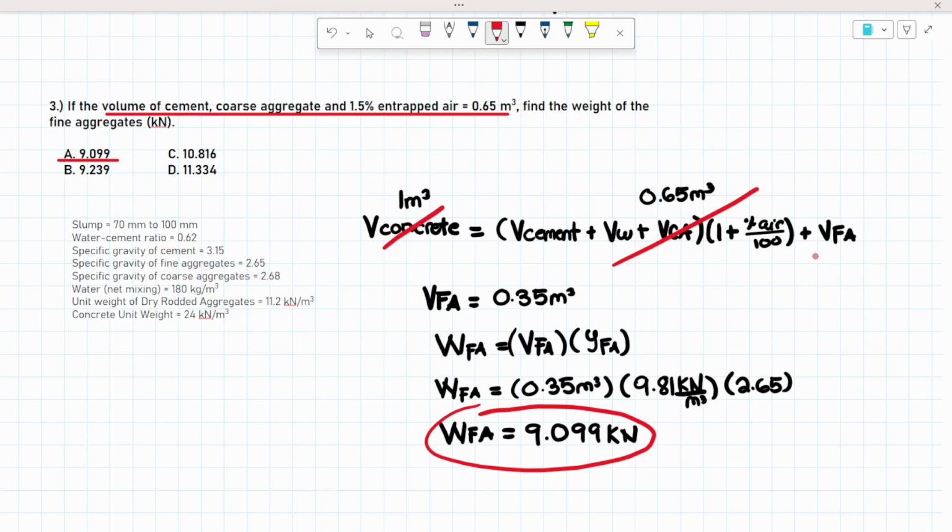All right, so that's it for our mixture situation last April 2025. I hope you were able to understand this problem.